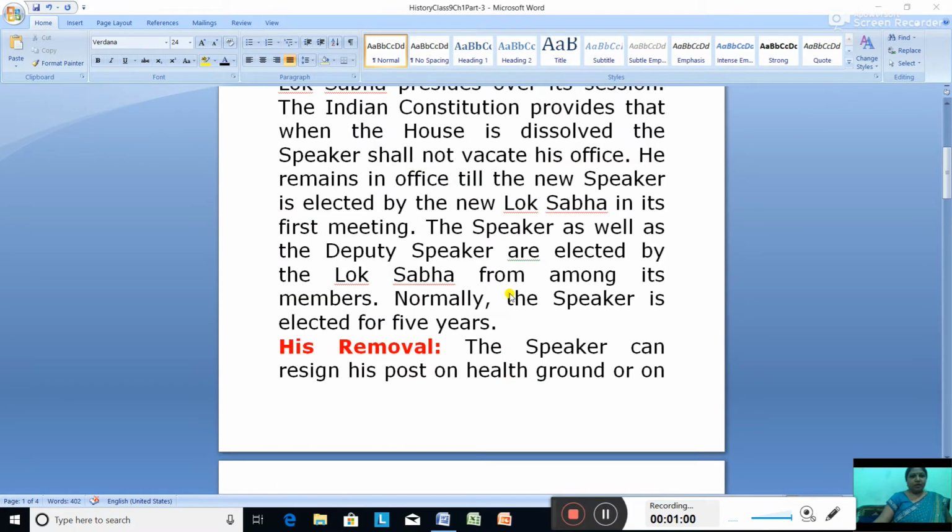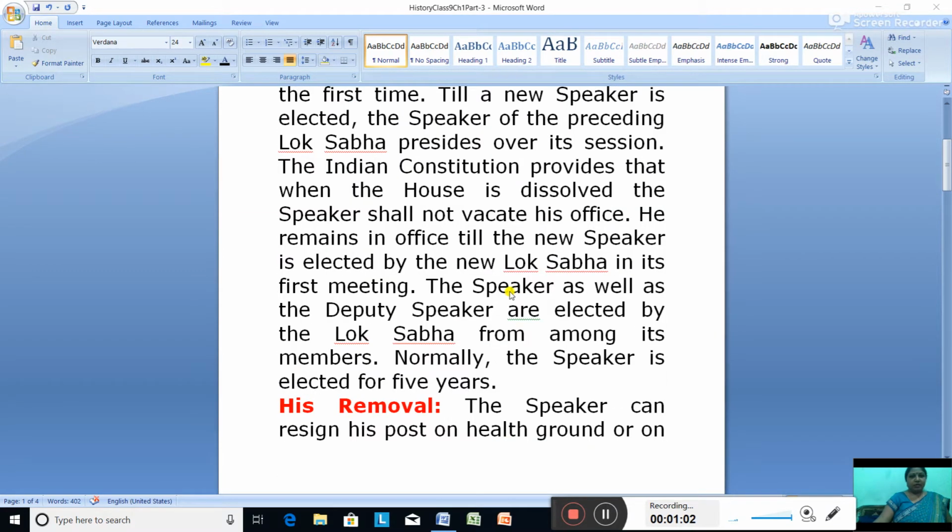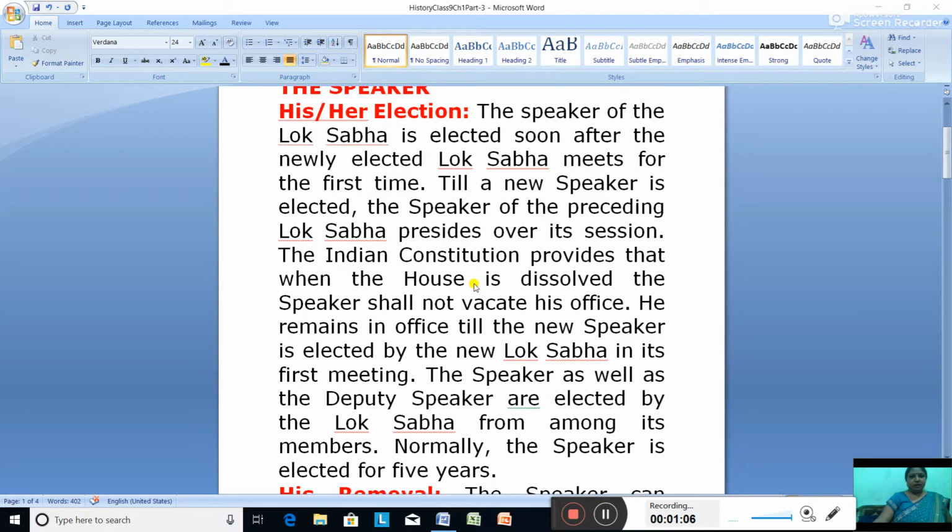See here it is mentioned, elected first time. Speaker is elected from among its own members. Okay. So speaker is elected from among its own members.